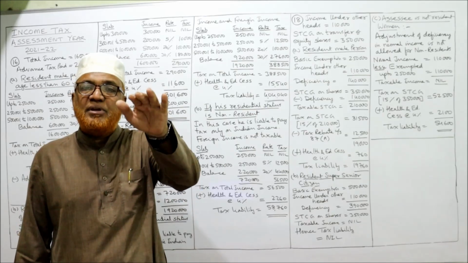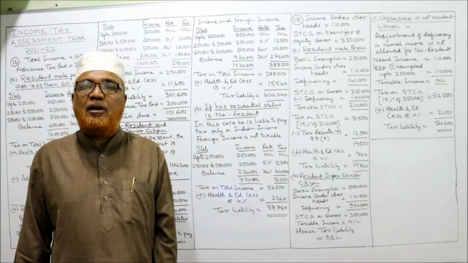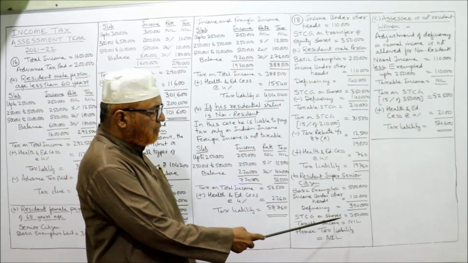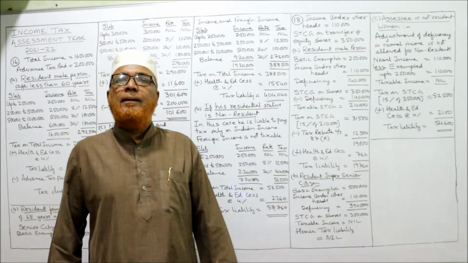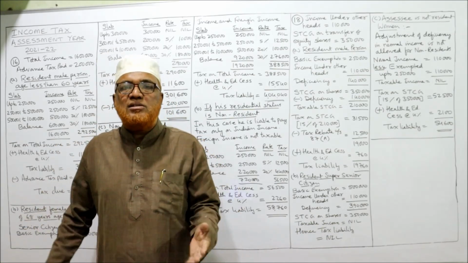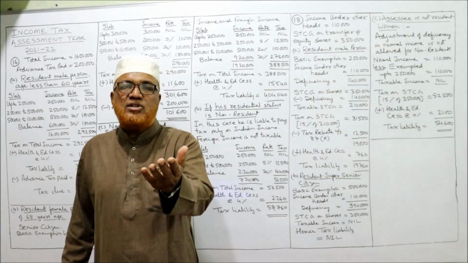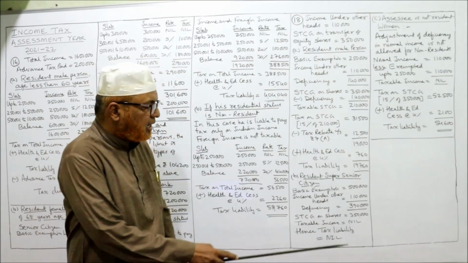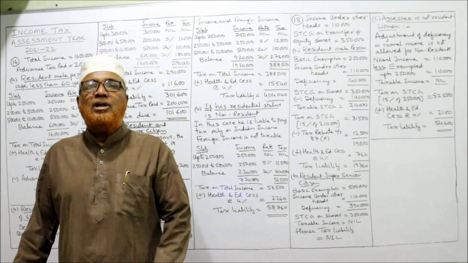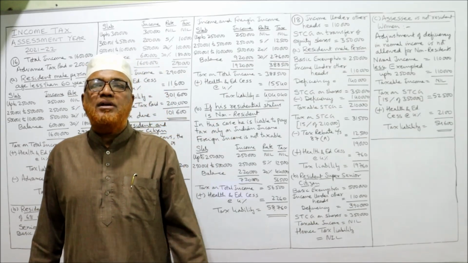This deficiency can be set off from special income. But special income itself is 3,50,000 only. Can we set off the complete deficiency? No. Out of 3,90,000 deficiency, only 3,50,000 income is there. The deficiency fully cannot be set off.